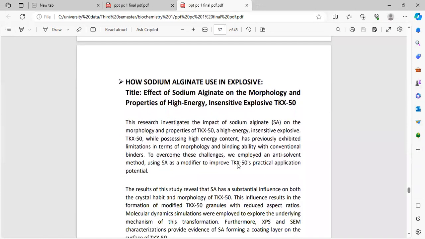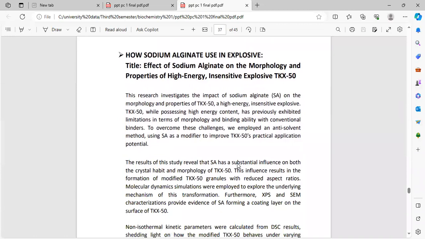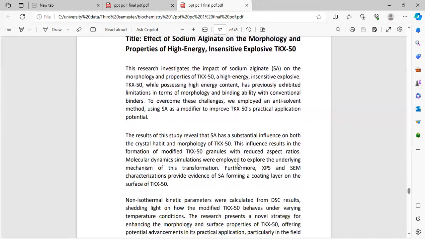How sodium alginate is used in explosive practice: effects of sodium alginate on the morphology and properties of the high-energy and sensitive explosive TKX-50. This research investigates the impact of sodium alginate on the morphology and properties of TKX-50, a high-energy sensitive explosive. TKX-50, while possessing high energy content, has previously exhibited limitations in terms of morphology and binding ability.